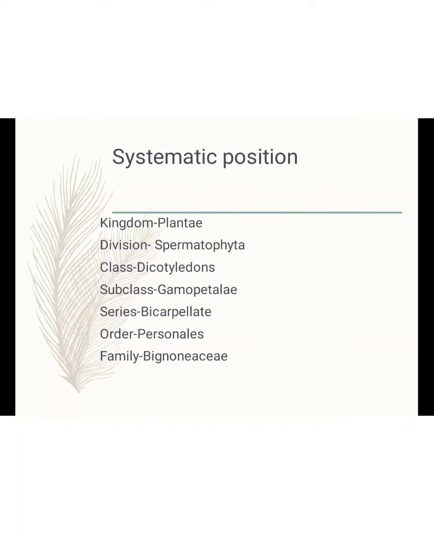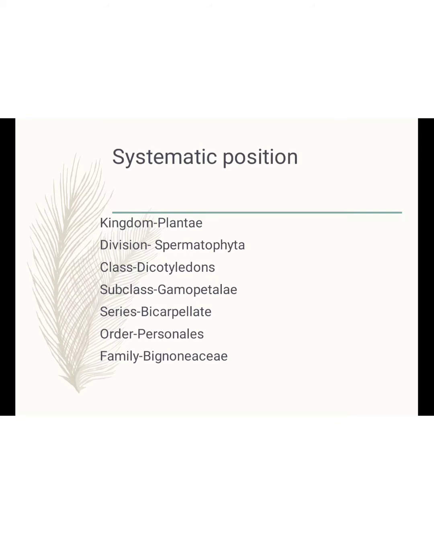Then the order Personales. In this order, the flowers are zygomorphic. The corolla, it means the petals, are bilabiate and the stamens are 4, usually arranged with 2 very long and 2 very short. So it is called didynamous stamen. And the ovary is unilocular or bilocular and the ovules are indefinite.